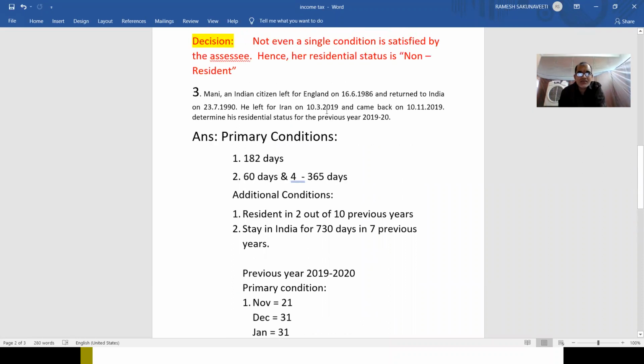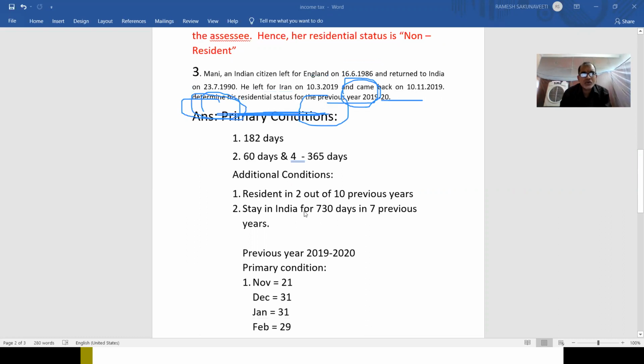Now you see, first of all, read the problem again. See, in 1986, he went to a foreign country the first time and returned to India on 23rd July 1990. And he left for Iran on 10th March 2019. Means from 1990 to 2019, he is in our country only. Did you understand? See, dear students, properly understand. From 1990 to 2019, he stayed in our country only, totally.